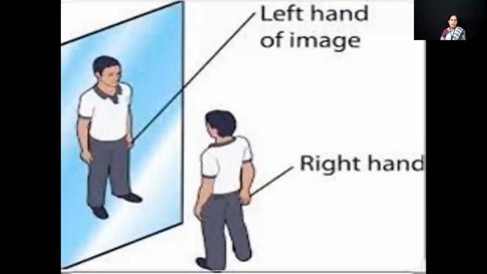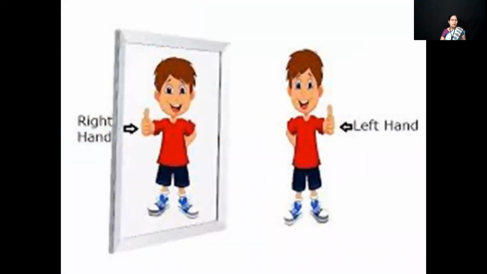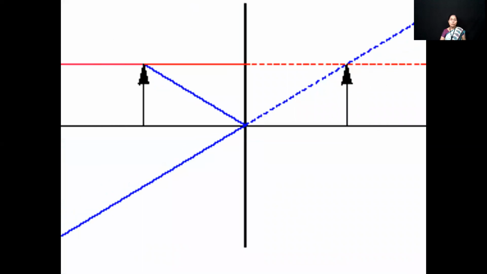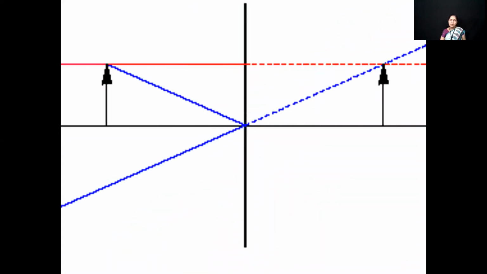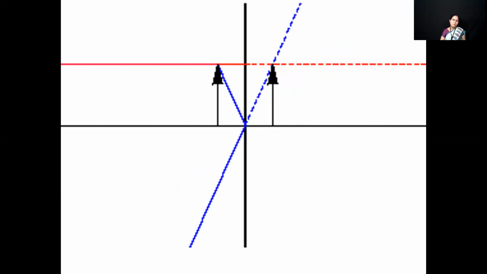You raise your right hand and observe what happens with your image. Your image will raise its left hand. So there is an interchange between right and left, between you and your image. This interchange between left and right is known as lateral inversion, and the image formed by a plane mirror is laterally inverted.